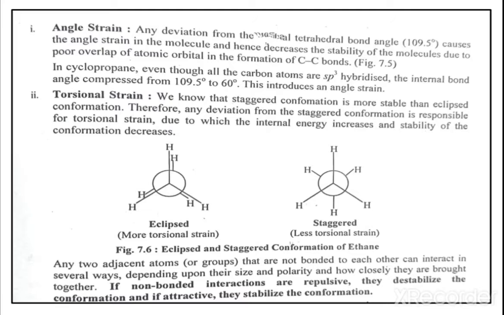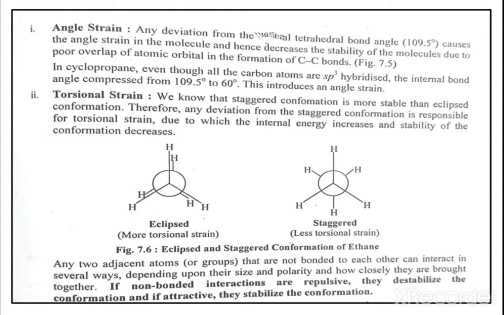And if we see here, any two adjacent carbon atoms or groups that are not bonded to each other can interact in several ways, depending upon their size, their polarity, and how closely they are brought together. If the non-bonded interactions are repulsive, they destabilize the conformation, and if attractive, they stabilize the conformation.